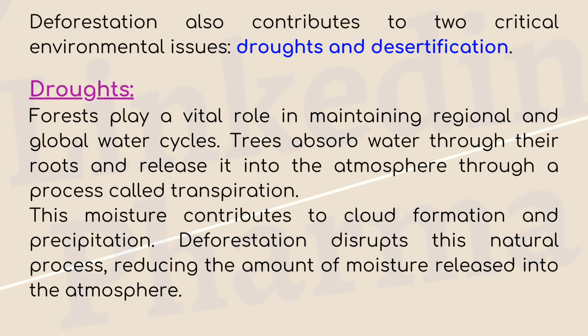Droughts. Forests play a vital role in maintaining regional and global water cycles. Trees absorb water through their roots and release it into the atmosphere through a process called transpiration. This moisture contributes to cloud formation and precipitation. Deforestation disrupts this natural process, reducing the amount of moisture released into the atmosphere.